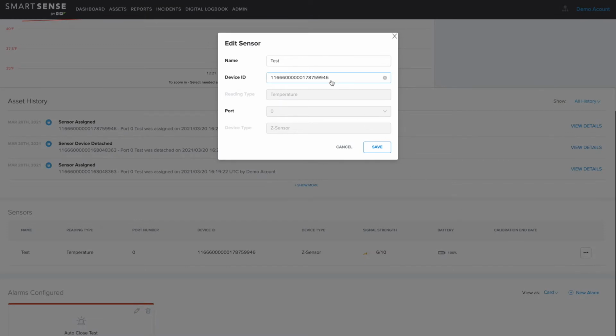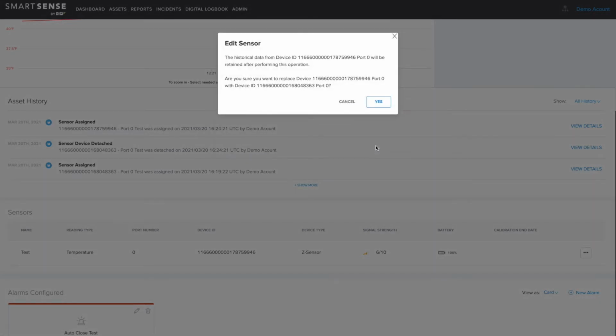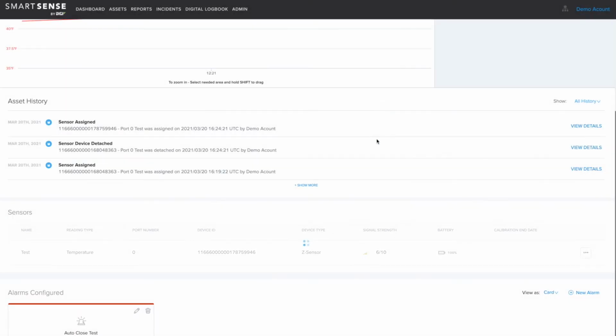Select a new device ID from the list and a port. Click Save. Click Yes to confirm that you want to update the port.